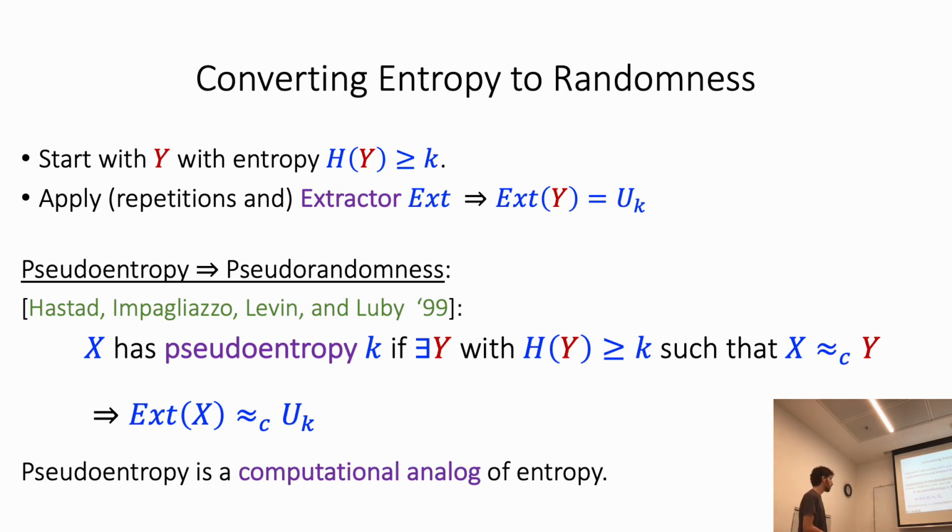And pseudoentropy is a computational analog of entropy in the same way that pseudorandomness is a computational analog of randomness. And the point here is that by defining these computational analogs of entropy and randomness, we are able to apply information theoretic tools in the computational setting.